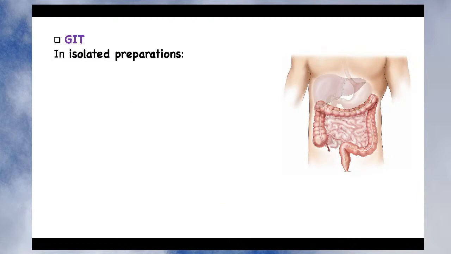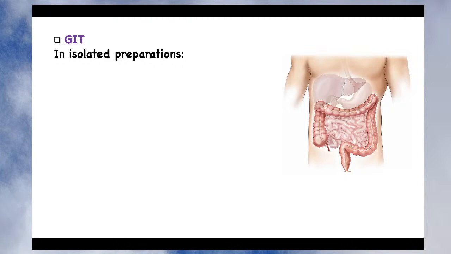In the case of the GIT, the study is done in two ways. One is on an isolated preparation. When you isolate the GIT preparation, like you isolate the cock ileum, you put it on the tissue bath, give acetylcholine and observe the pharmacological action.